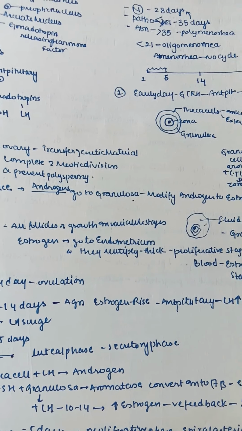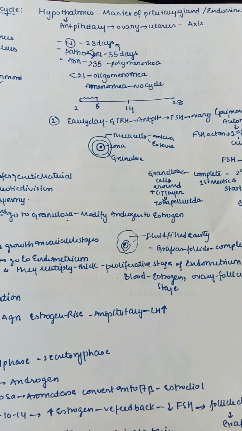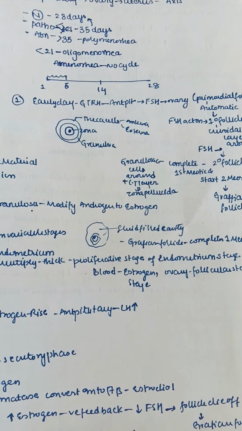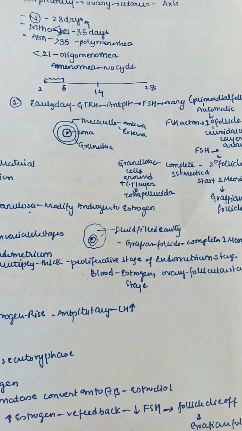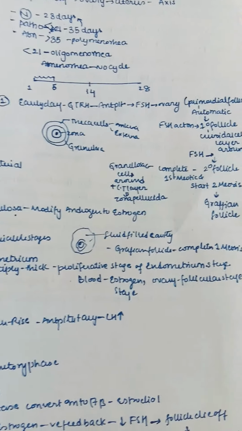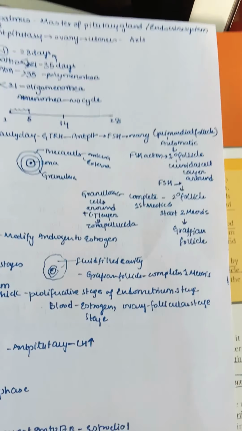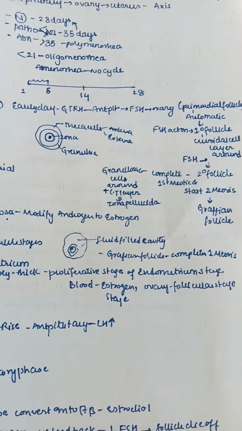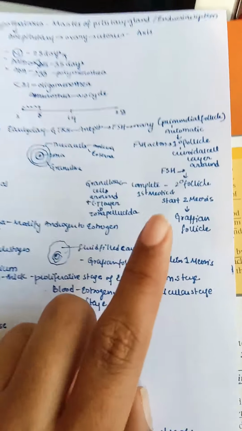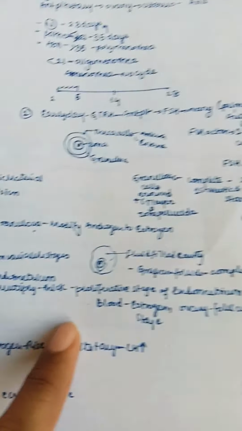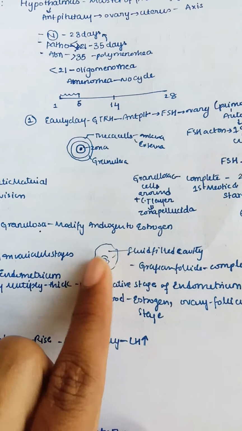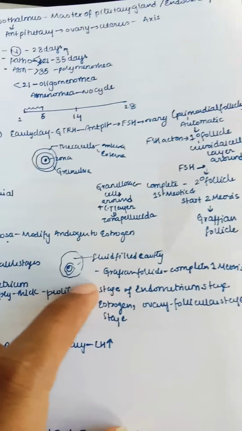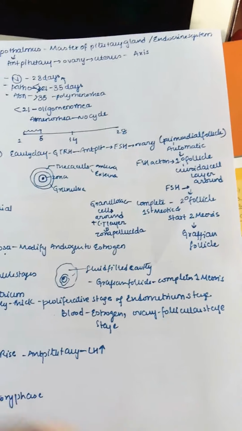So estrogen goes to the endometrium and they multiply and make them thick, the proliferative stage of the endometrium. So now the blood is in estrogen stage, because estrogen has been released from granulosa cells, the ovary is in follicular stage because follicles are growing, and our endometrium is in proliferative stage. But remember one more difference, how we can differentiate secondary follicle from Graafian follicle: the Graafian follicles contain a fluid filled cavity that is known as antrum. Antrum is present. This fluid is mainly also containing hyaluronic acid, right? This Graafian follicle completes the first meiotic division.